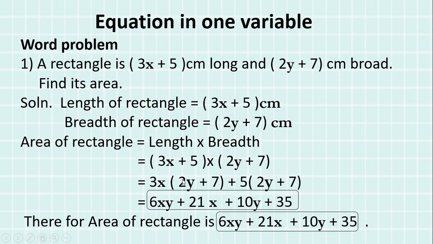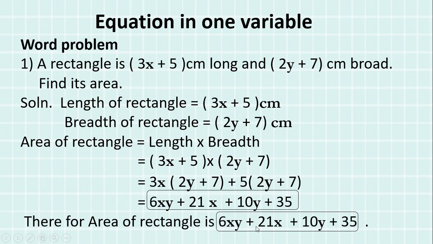So 3 2s are 6, x into y will be xy. 3 7s are 21 and one variable x. Similarly over here, 5 2s are 10 and one variable y, and 5 7s are 35. So the area of the rectangle is 6xy plus 21x plus 10y plus 35.